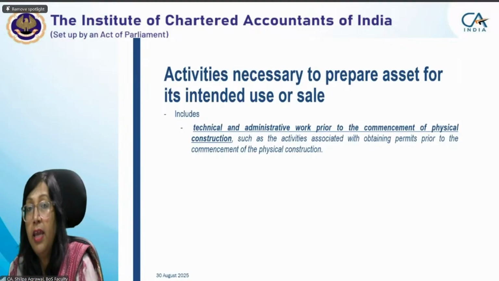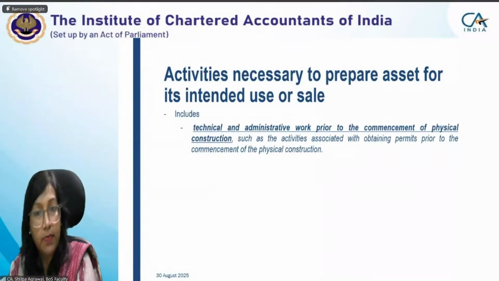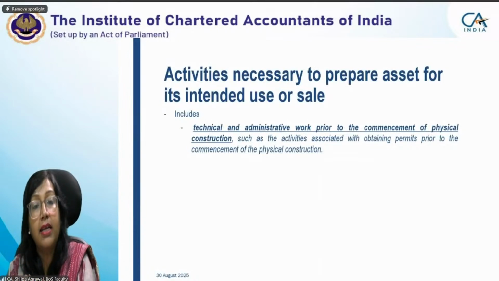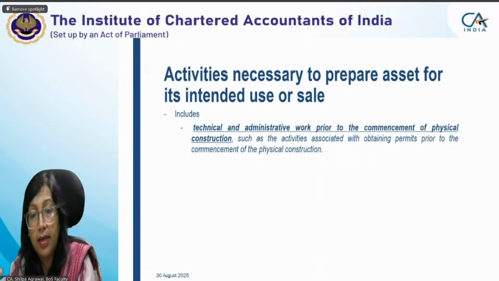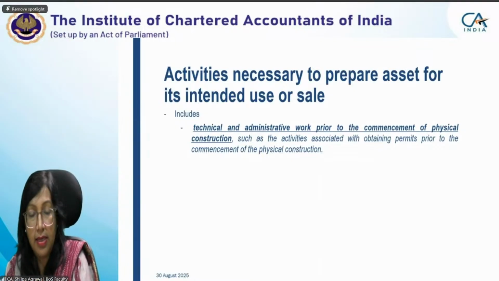use. If you see, there were 3 criteria in the commencement of capitalization: expenditure incurred, which we learned in the previous slide. Now we are talking about activities necessary to prepare the asset for its intended use. So the third criteria was necessary activities which an entity undertakes, and what can be included in those activities, that we are studying right now.